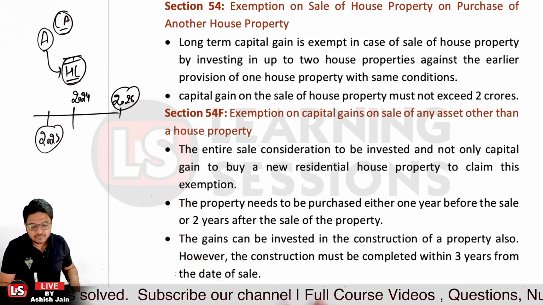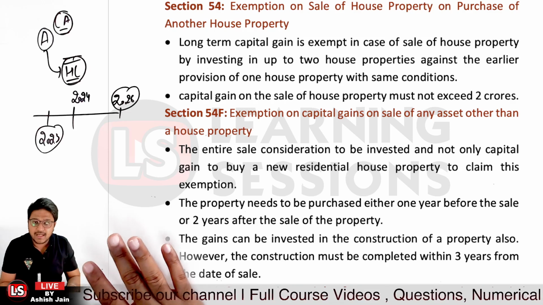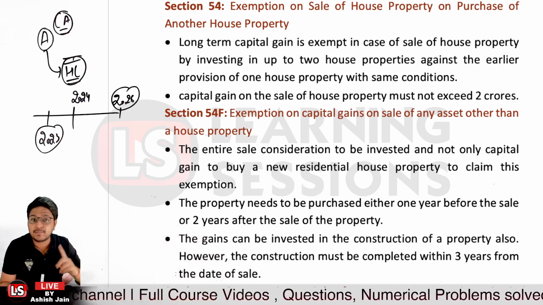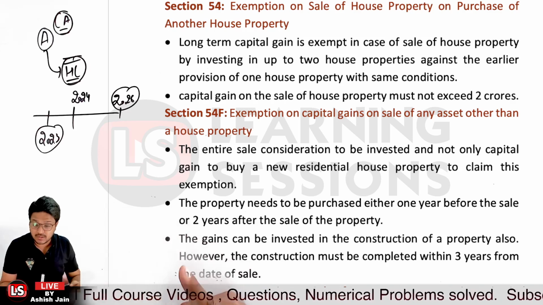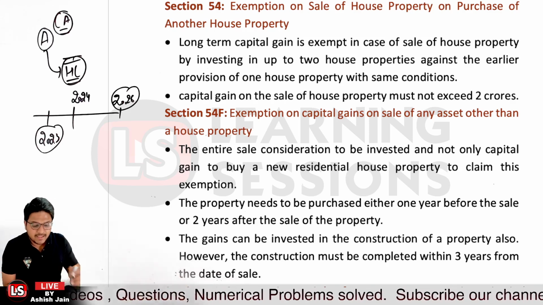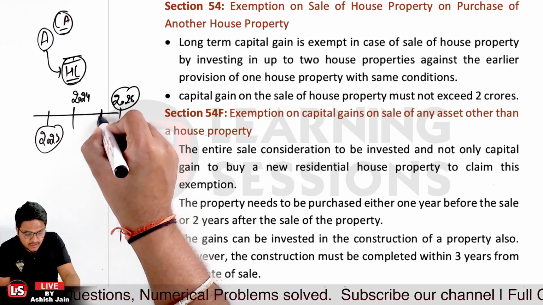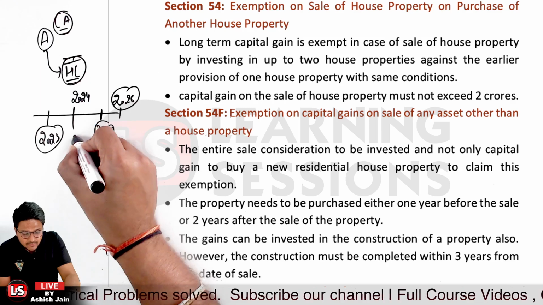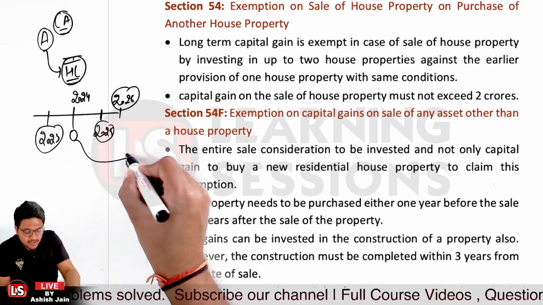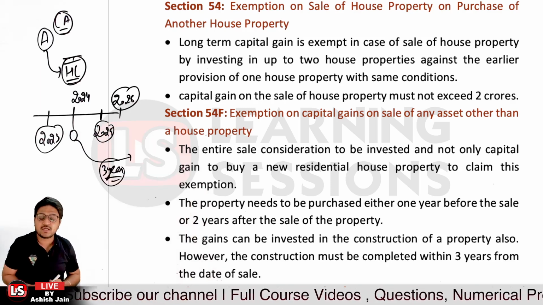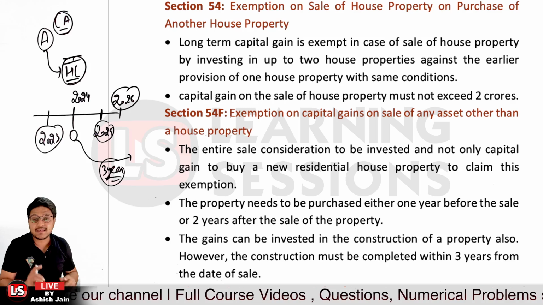And further, if you have purchased a property, in that scenario, the exemption would be applicable only if you complete the construction in the next 3 years from the date of sale, right? Let's say you purchased a plot in the particular year 2025. Now from the date of sale, between 3 years you have to complete the construction of this particular property. In that scenario you can take the exemption of the same.